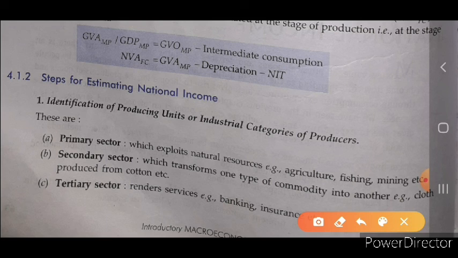Okay, so all these three sectors are producing the commodity, or they are industrial categories of the producer. The producer is producing his or her commodity in these three different sectors. So we have to calculate all the production or producing units of these three sectors. Okay, it is the first step. First of all, we have to identify the producing unit, the one who is producing the commodity, and the commodity is produced in the primary sector, secondary sector and the tertiary sector.